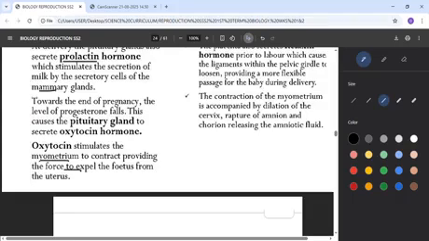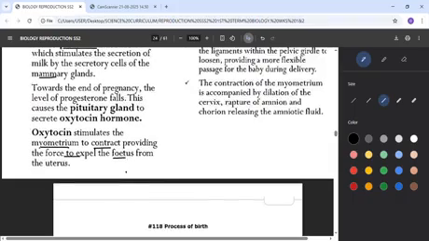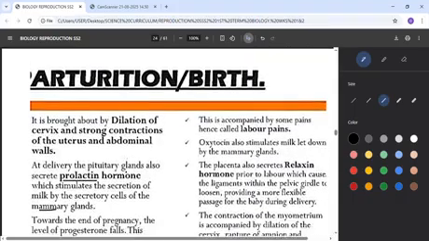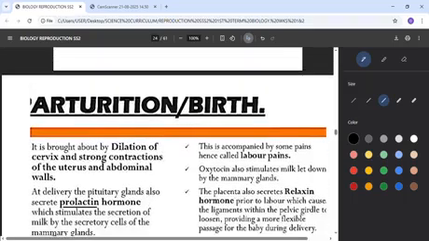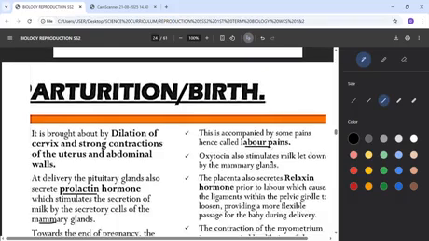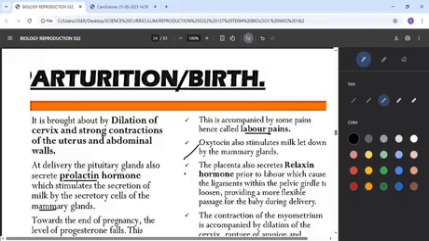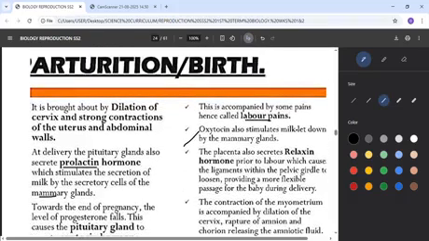So meaning that apart from oxytocin acting on the egg, oxytocin can also cause contraction. So when it's time for the baby to come out, the oxytocin will also stimulate propulsion, that means to propel the baby to come out. This is accompanied by some pains, which we call labor pains. Oxytocin also stimulates milk let down by the mammary gland. So oxytocin is doing a lot of things: acting on the egg, doing the work of contraction, and also doing the work of milk secretion.